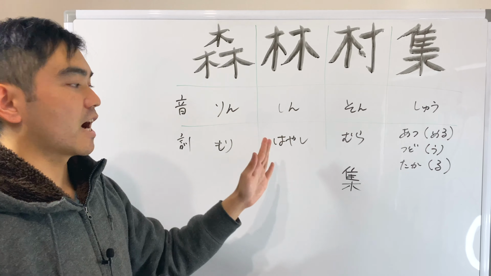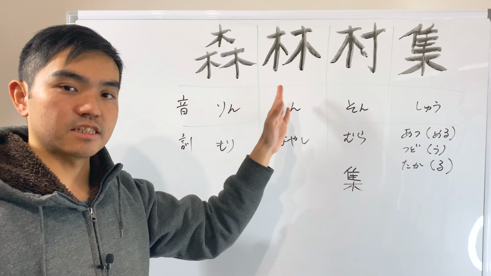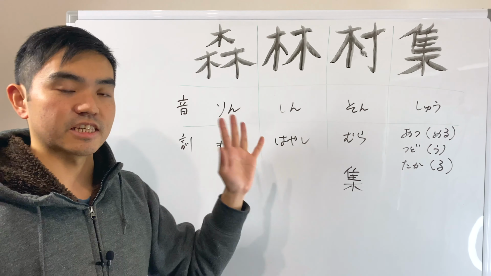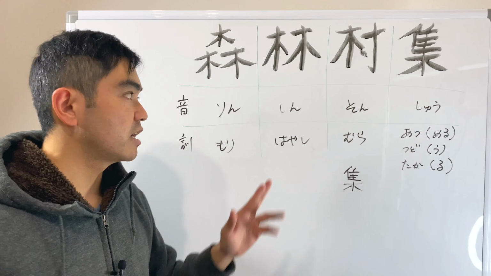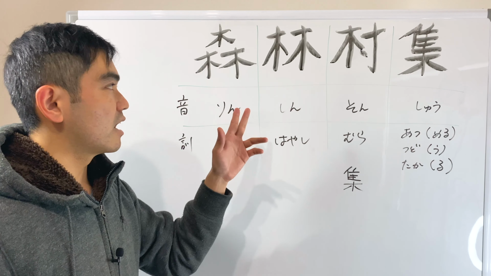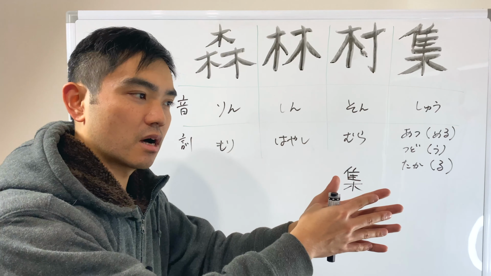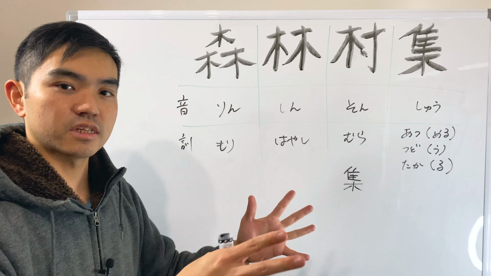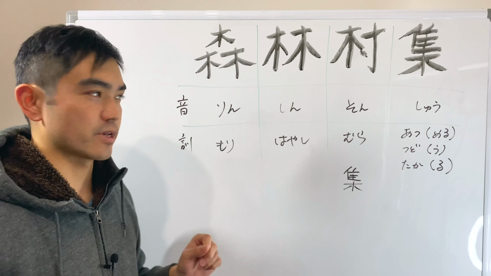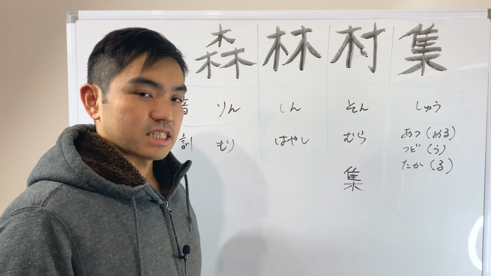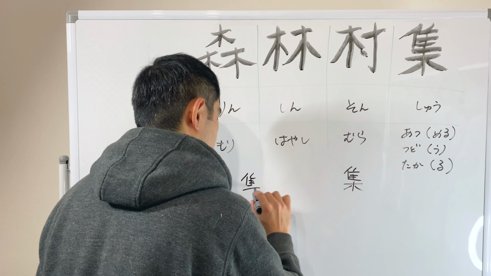And this one, hayashi, is also representing forest. But what's the difference between this forest and this forest? So smaller forest, you don't go to the mountain, but there are many woods growing in one area, and that's called hayashi, okay? And this kanji, we regularly say atsumaru.